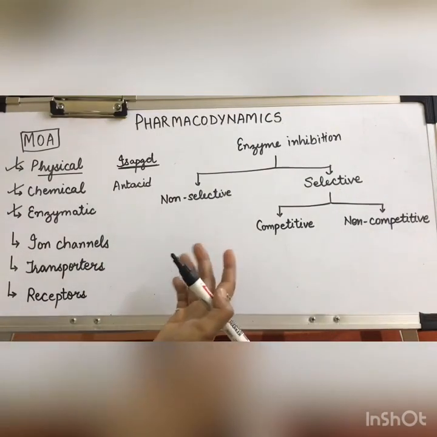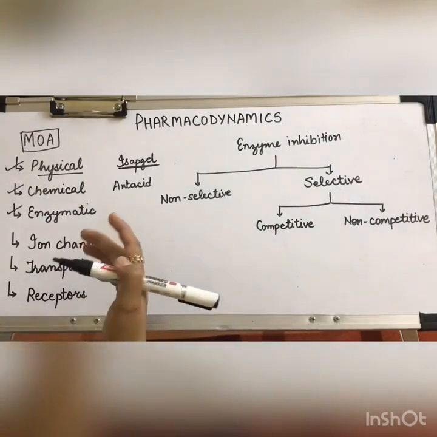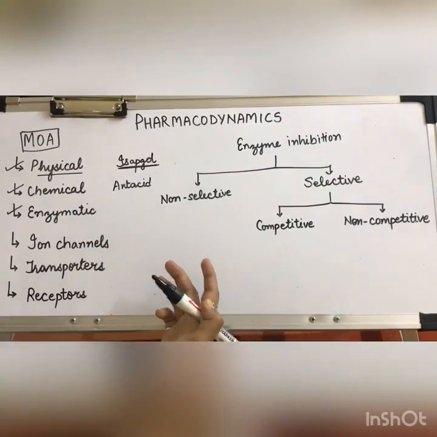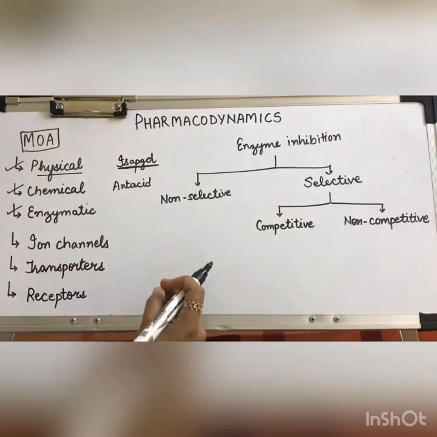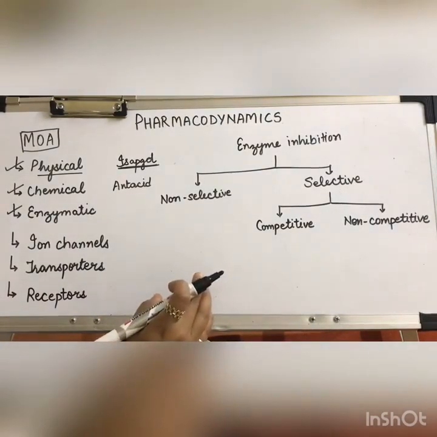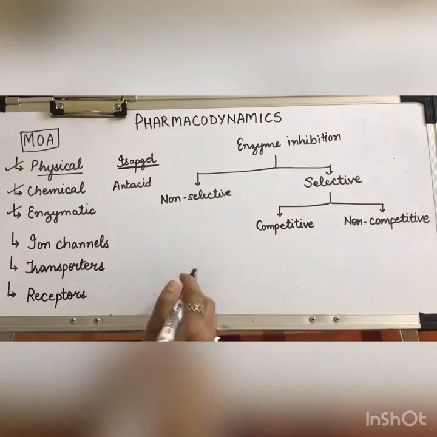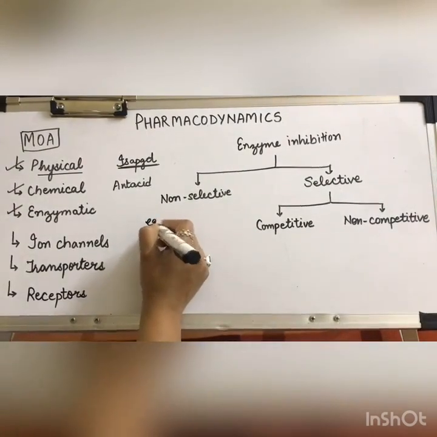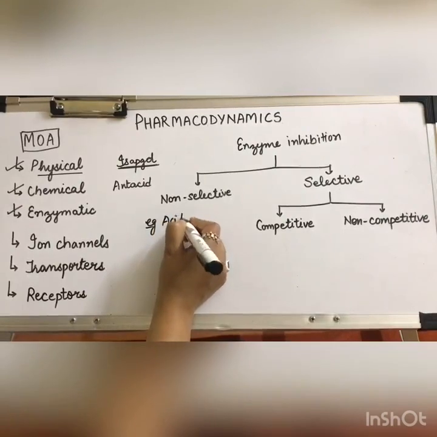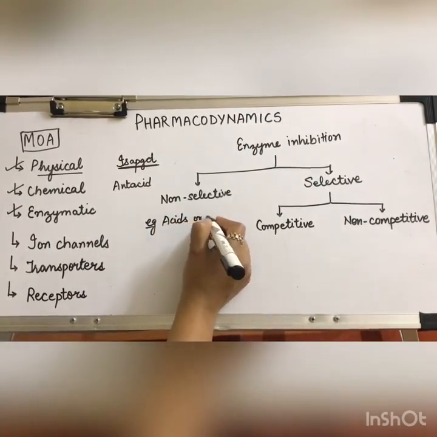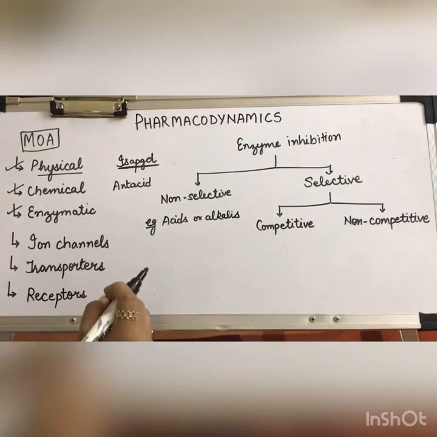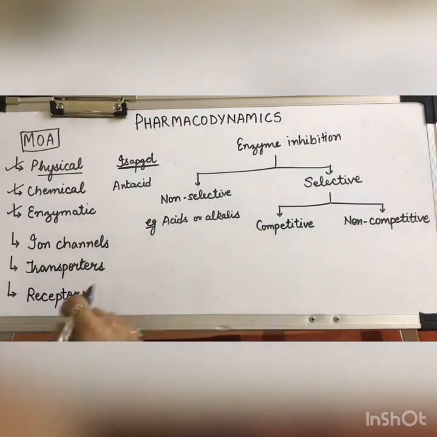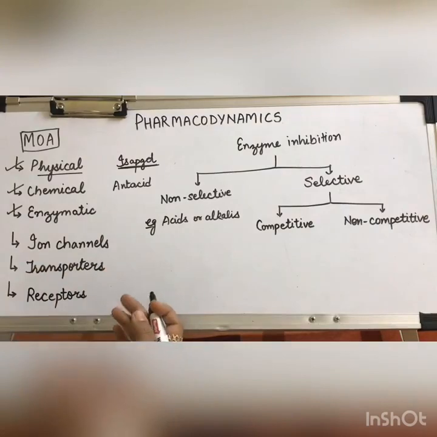And when they get denatured, the functioning of the enzyme is totally inhibited, and these chemicals inhibit any kind of enzyme non-selectively. For example, strong acids or strong alkalis inhibit every kind of enzyme irrespective of its nature.